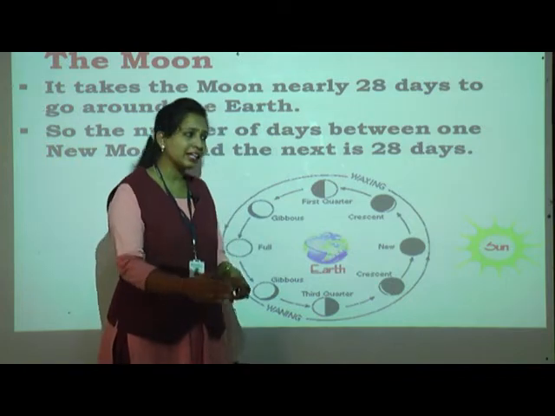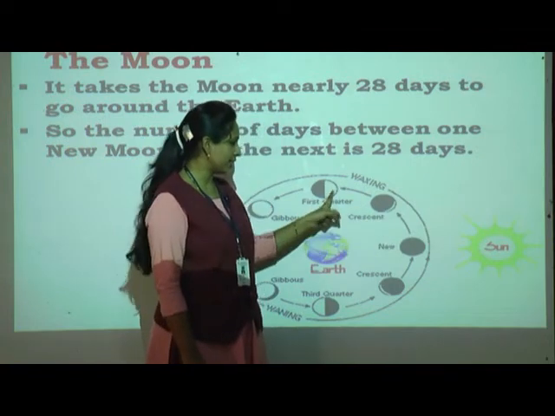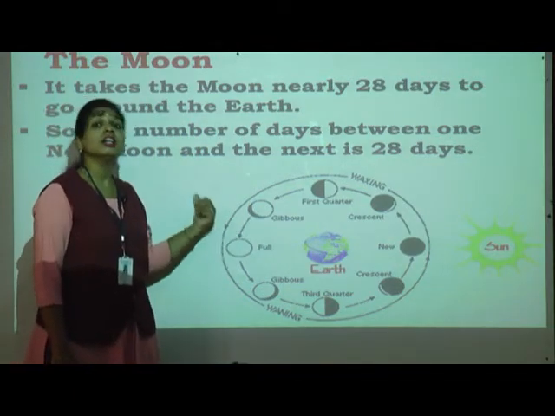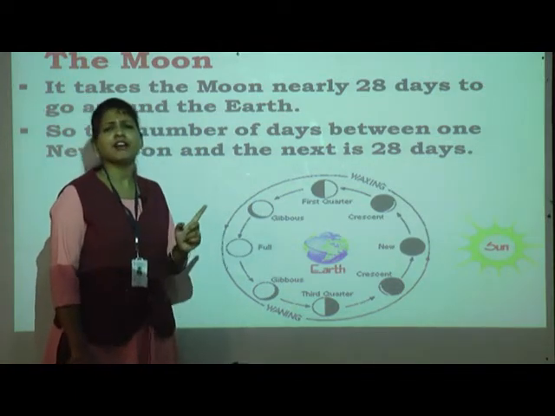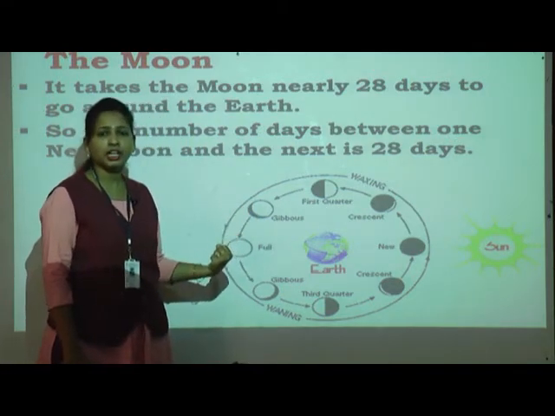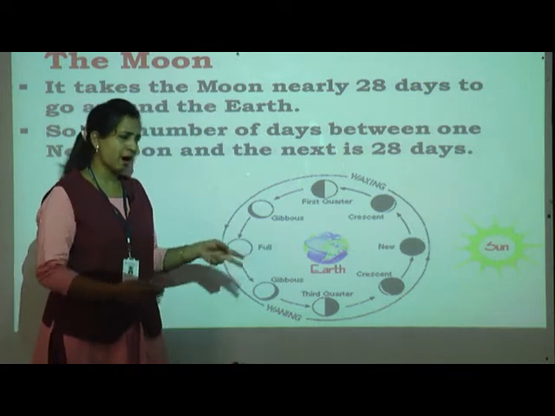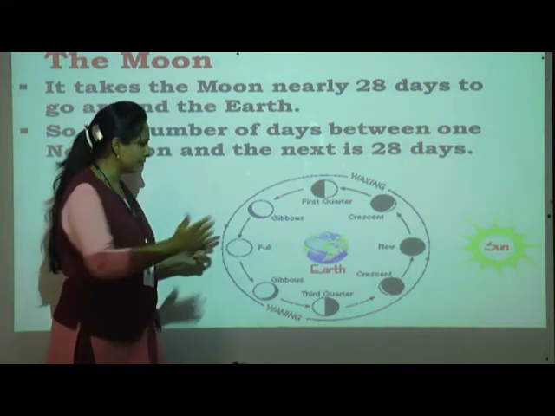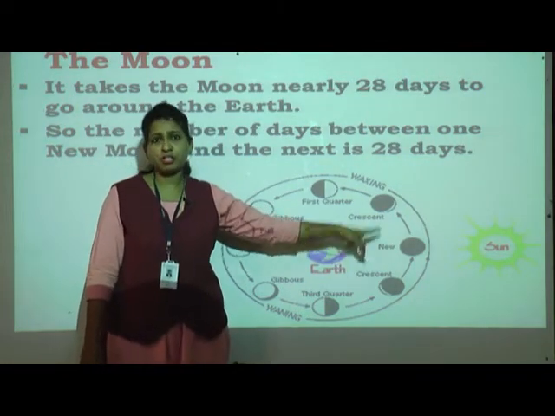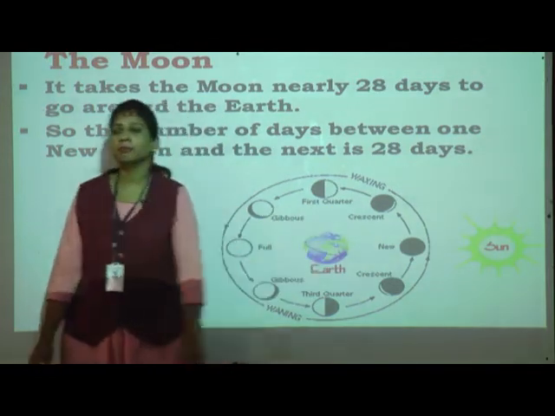Then observe from that day: within 2-3 days you will see the crescent moon. After 7 days, the half moon. After 10 to 12 days you can see the gibbous moon. Then exactly after 14 days Purnima will come and you can see the full moon. What you are going to do is ask your mother when is Purnima and when is Amavasya. After Purnima comes, start observing the moon from full moon to how it converts into new moon. Or if Amavasya comes, start observing from Amavasya to again Purnima.